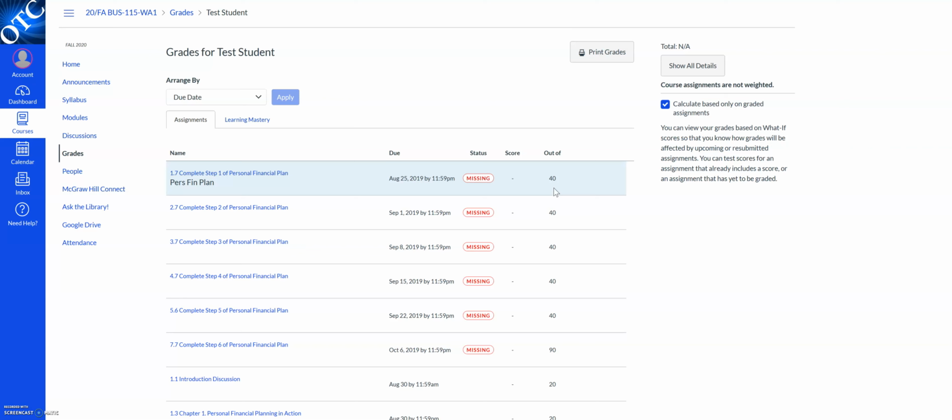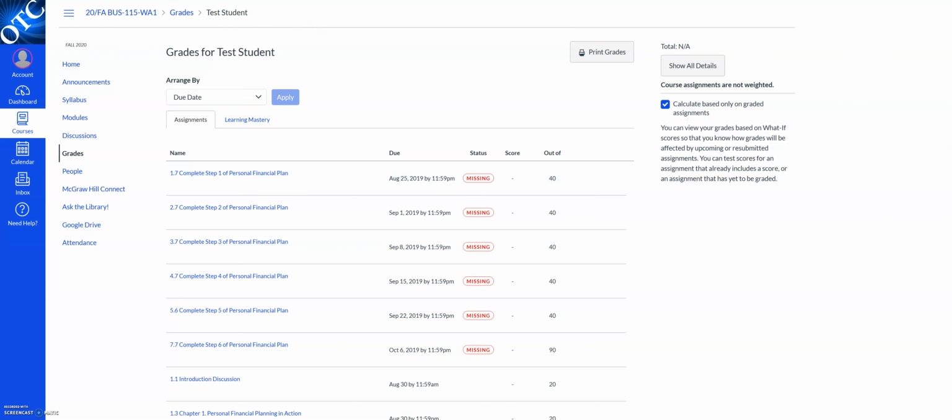So for example, for a Connect assignment, if you got less than 20 points and you want to go back and redo that assignment to get the full 20 points that are available, you can do that. And the same is true for quizzes. If you don't get the full 10 points for the quiz, you're welcome to go back and repeat the quiz as many times as you like up until the point where you get the 10 points, which is the maximum you can get for the Connect quizzes.